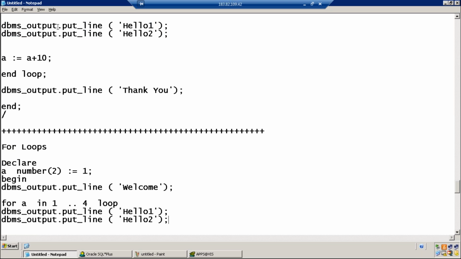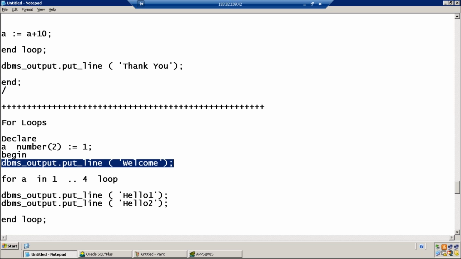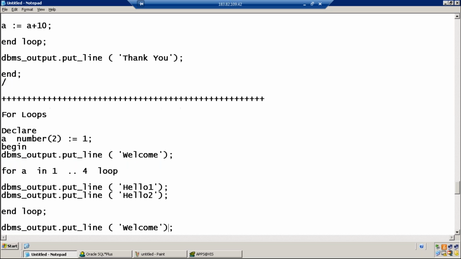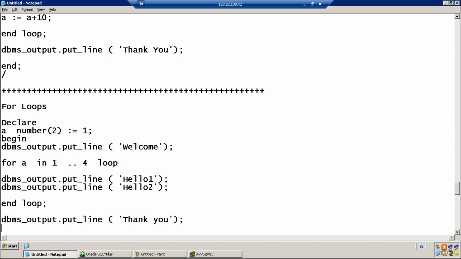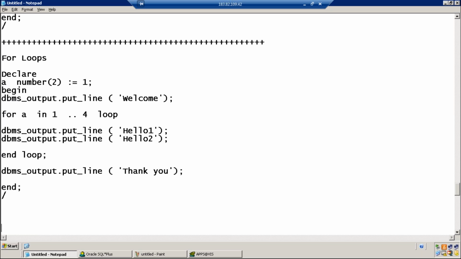Understand the syntax. Every loop should have an end loop. First welcome is printed.